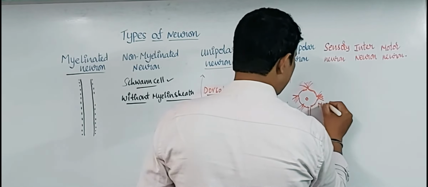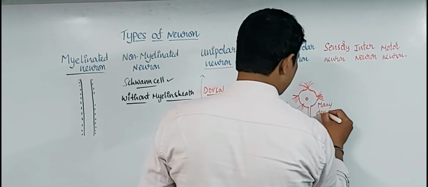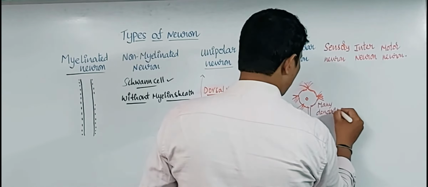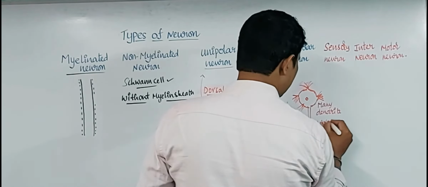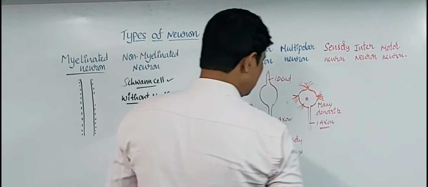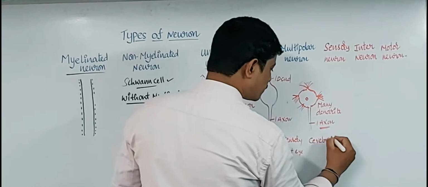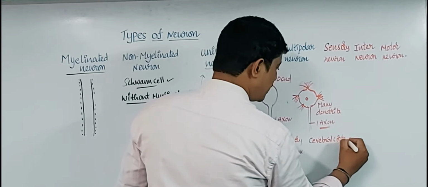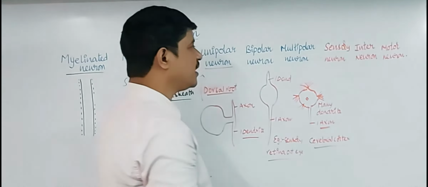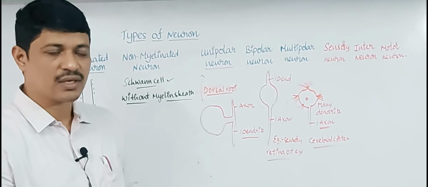So, many dendrites with only one axon. The neurons in the cerebral cortex are the best example for the multipolar neuron.